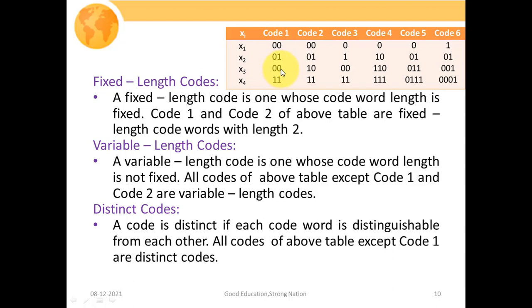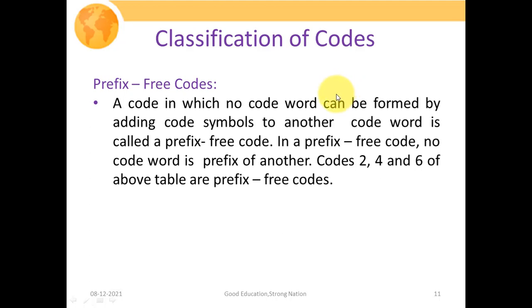That is, if we receive 00 at the receiving side, we are not in a position to say explicitly whether x1 was transmitted as a symbol or x3 was transmitted. So this code is not a distinct code. Apart from that, if you observe all the other codes, they are distinguishable, or distinct codes. Next is your prefix free codes.